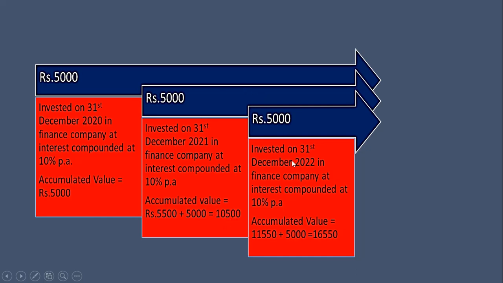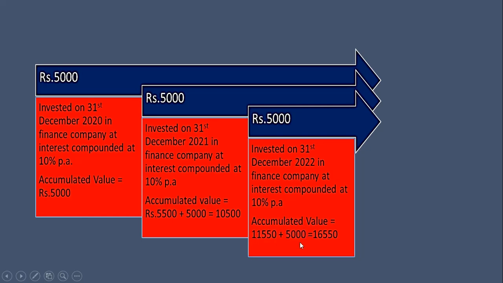Now again in next year, rupees 5,000 invested on 31st December 2022 in the same finance company at interest compounded at 10% per annum. So again this amount will be 11,550 plus 5,000.